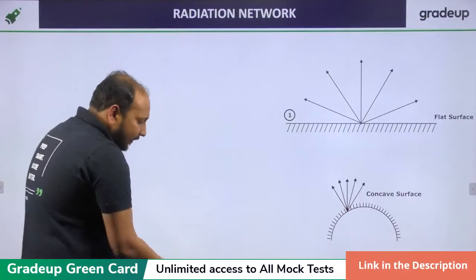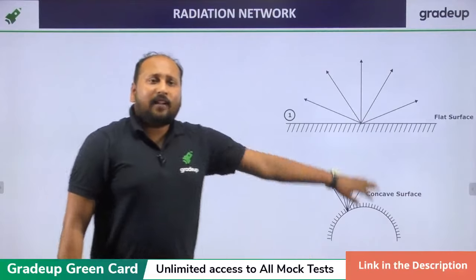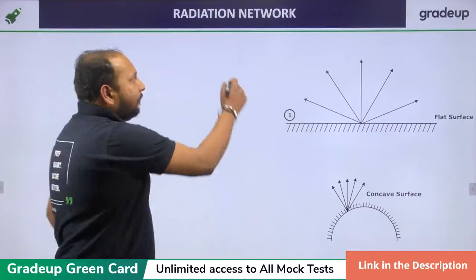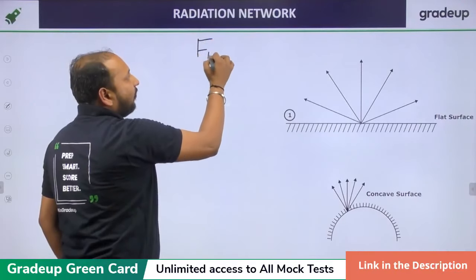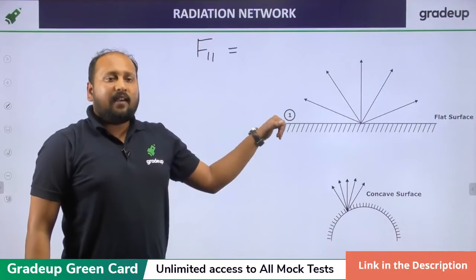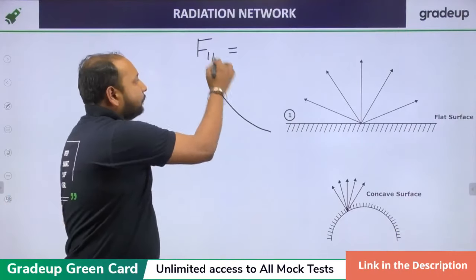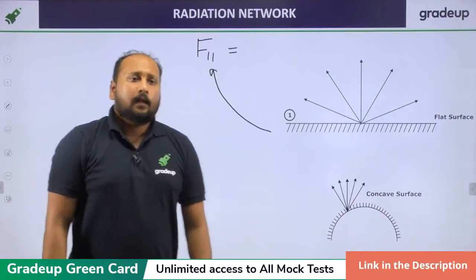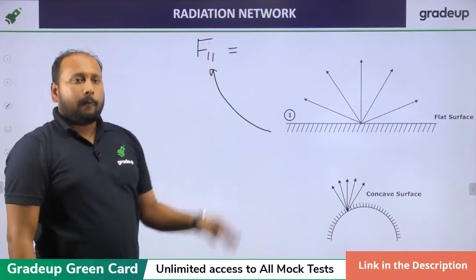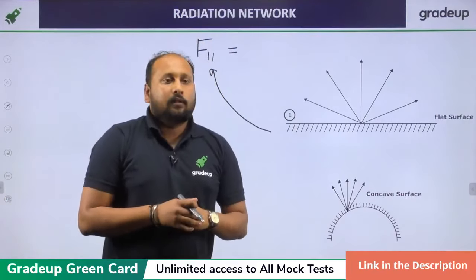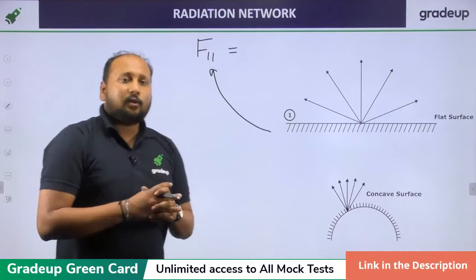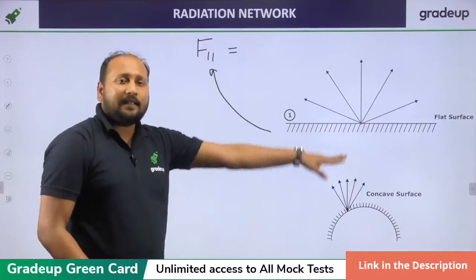On the basis of this, for example, if you are having a flat surface, now respond to me quickly. Can you tell me what will be the shape factor of surface 1 with respect to its own surface? I am talking about this. What will be F11? Quickly tell me. If you are able to, we'll be taking a few examples in this live session. F11. Very good, Ravi Teja. I've got one answer from Ravi Teja. What about the rest? Please respond quickly so that we can deal with many examples.